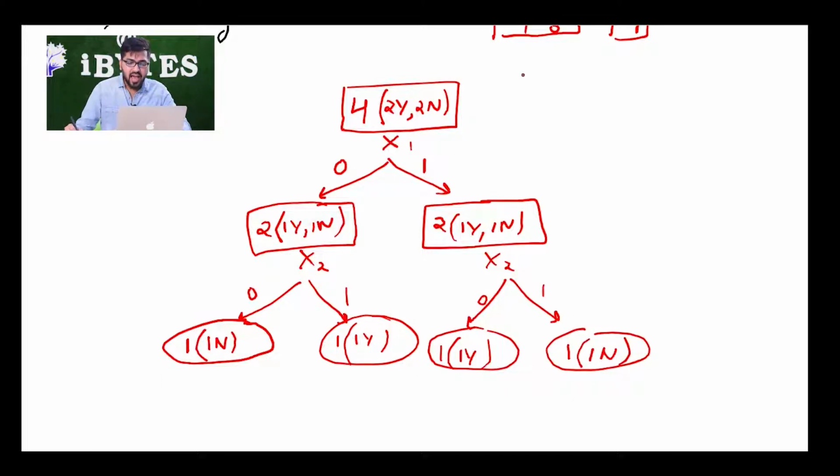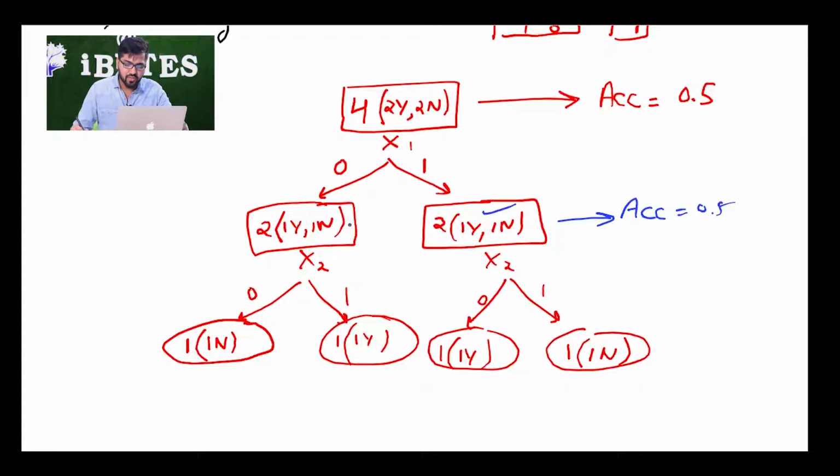So at this level my accuracy is 0.5. At this level again my accuracy will be 0.5, because one error from here, one error from here and one error from here. So accuracy will be 0.5 again. Here my accuracy is going to be 1. Now just see this problem. If I used my accuracy change method, after getting 0.5 over here and 0.5 over here, I would have said that accuracy is not changing, so let's stop here and not make any further splits.